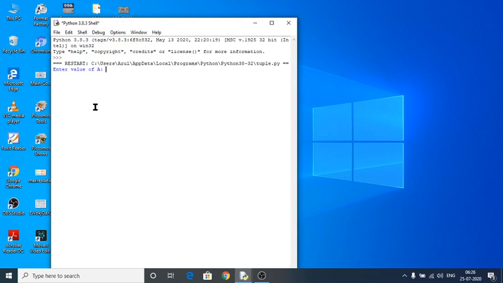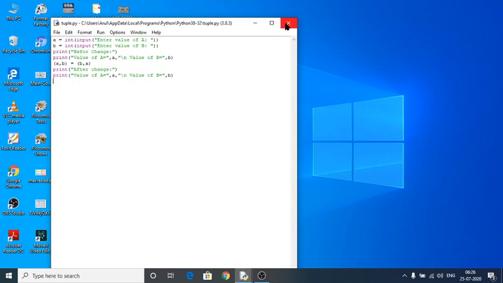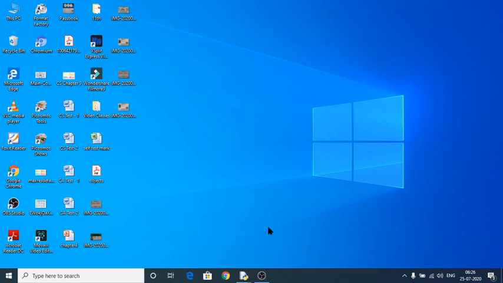See here, 15 is for a, and 51 is for b, and this is before the change. Before change, the value of a is 15, the value of b is 51. After change, the value of a is 51, the value of b is 15. This is what is known as swapping the value of variables from one variable to another variable.